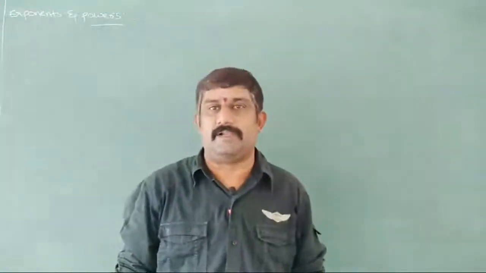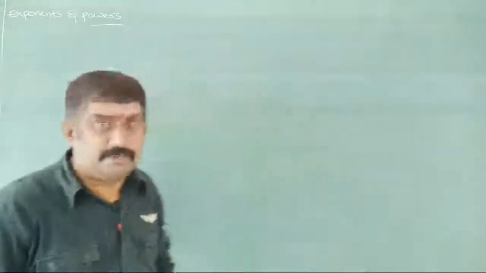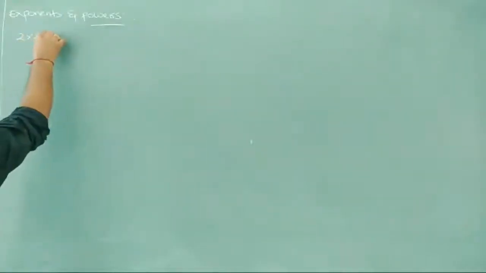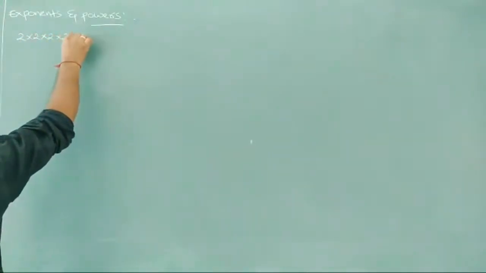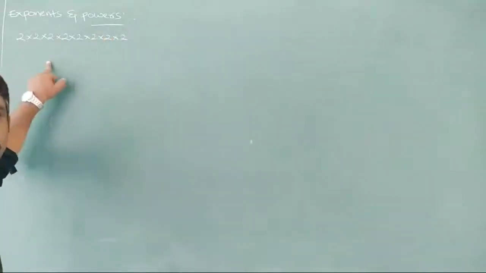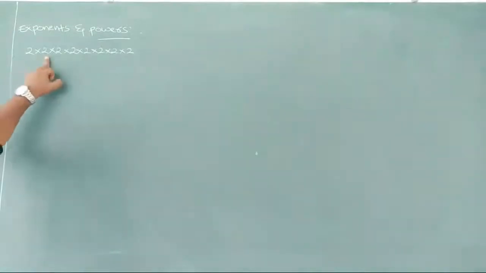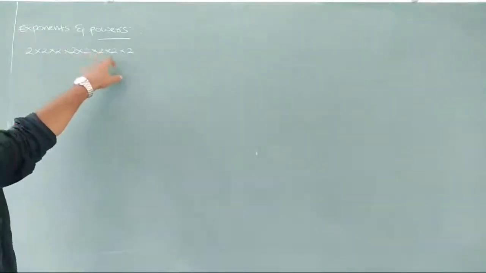What is an exponent? We are going to discuss here. First of all, if I want to write 2 and multiply it a number of times, 2 into 2 into 2 into 2 into 2 into 2 into 2 into 2.